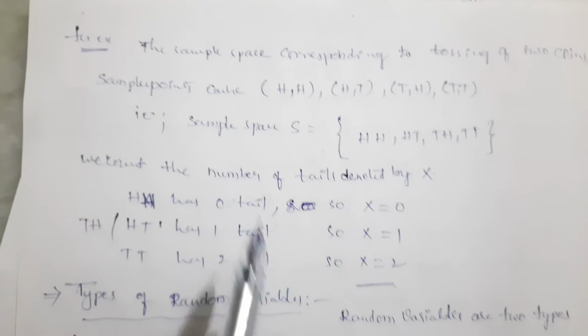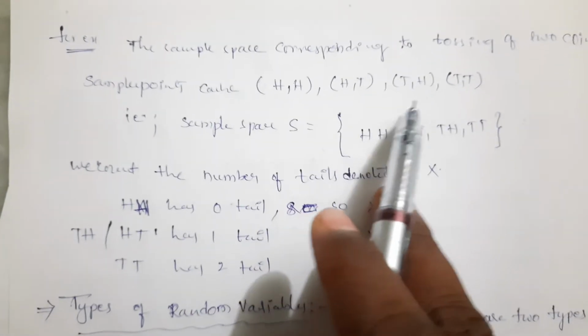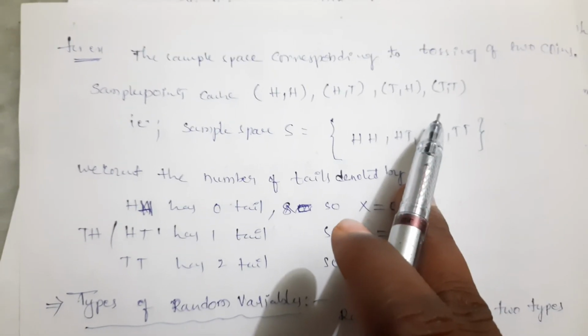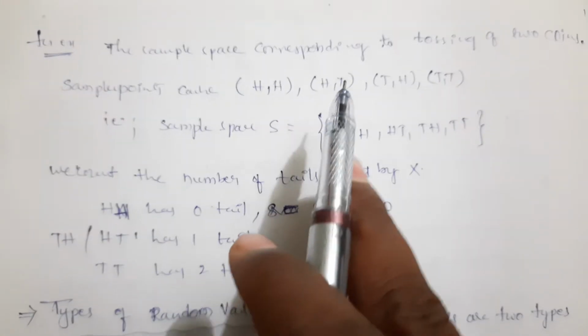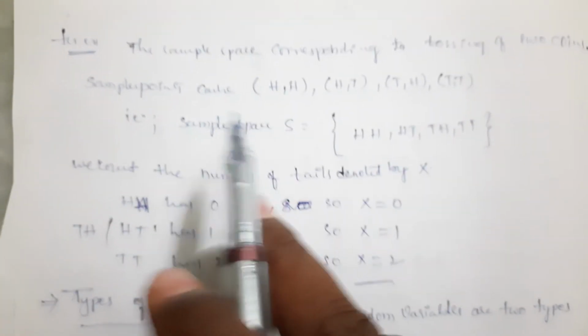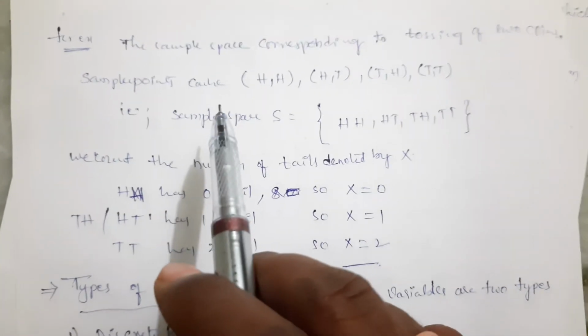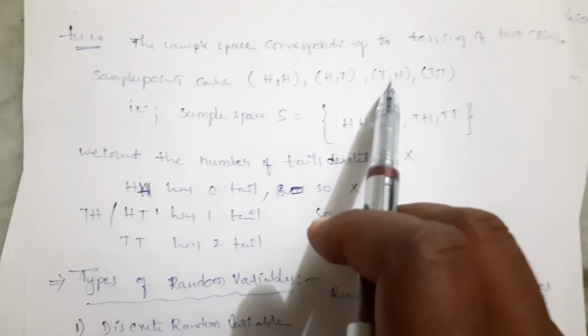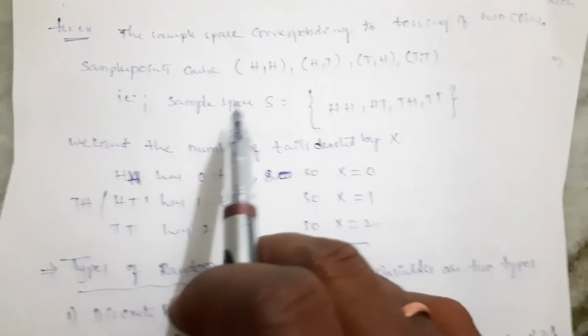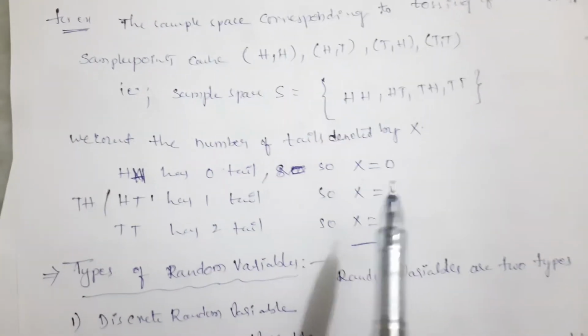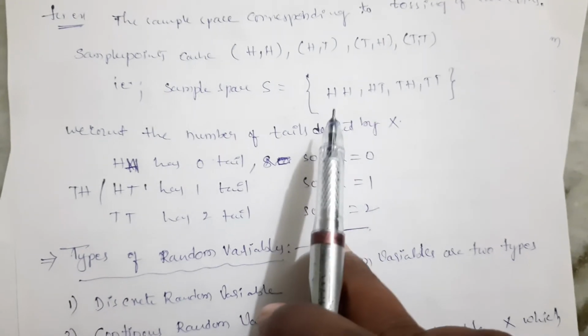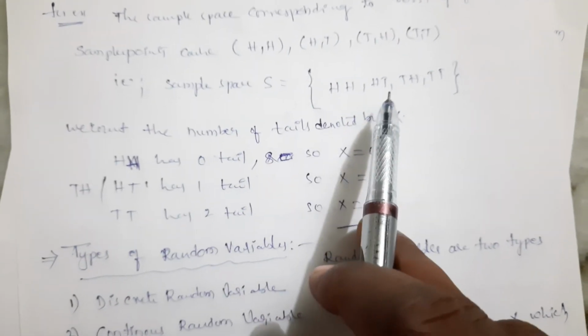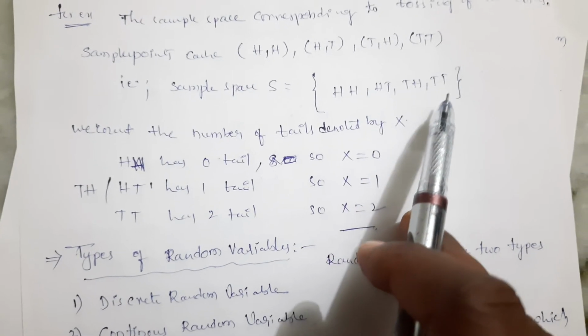Next, for example, the sample space corresponding to tossing of two coins. What are the sample points? The sample points can be HH, HT, TH, or TT. That is, the sample space is denoted by S, which can be written in set form as S = {HH, HT, TH, TT}.